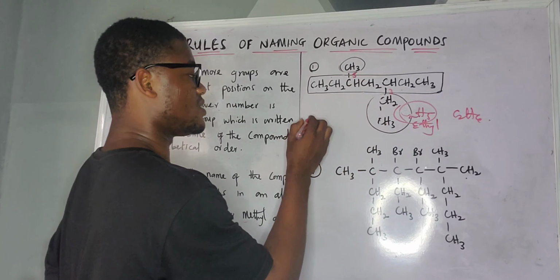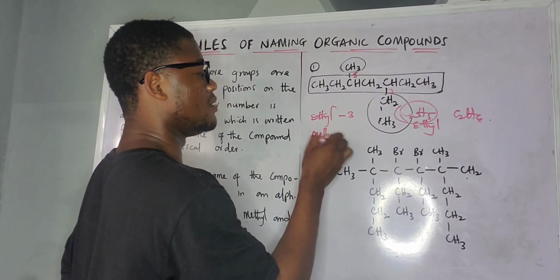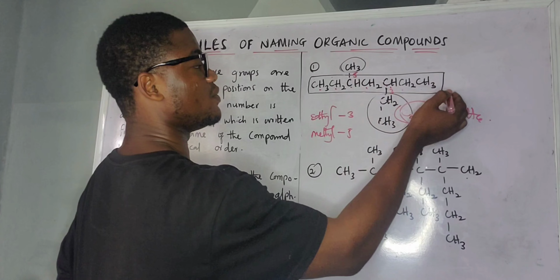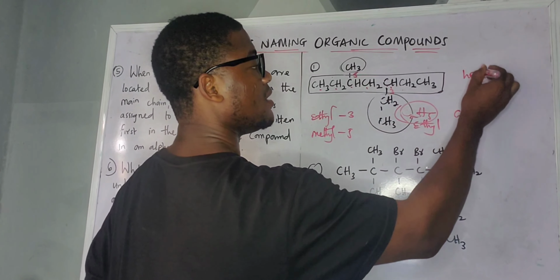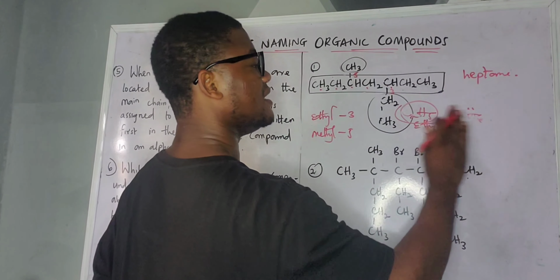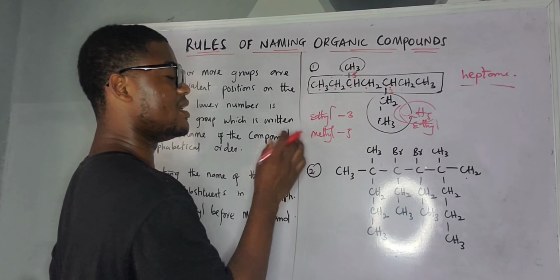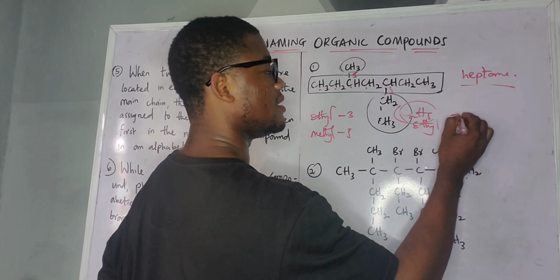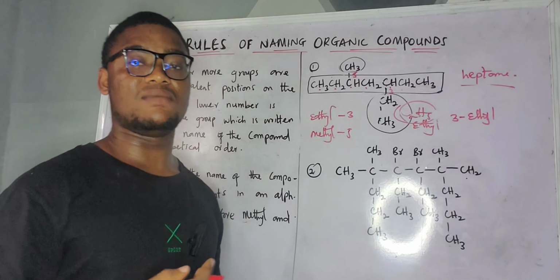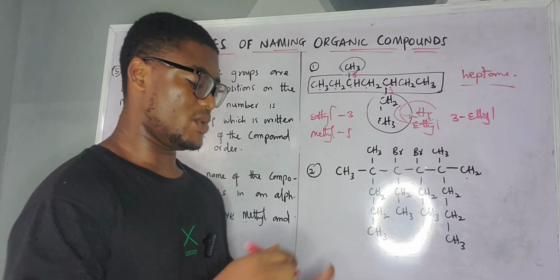So what are we going to do? We are going to say the ethyl is the one that has 3, and the methyl is the one that has 5. Now we say 1, 2, 3, 4, 5, 6, 7. We have 7, and 7 is eth. And since we are dealing with just single bonds, there's no double bond there, it is ethane. So the main chain is ethane, and we have two substituents here, ethyl and methyl. Ethyl will come first. So we can now say 3 dash ethyl. I told you that when you want to write number and alphabet, there will be a dash between them, but when you want to write number and number, there will be a comma between them.